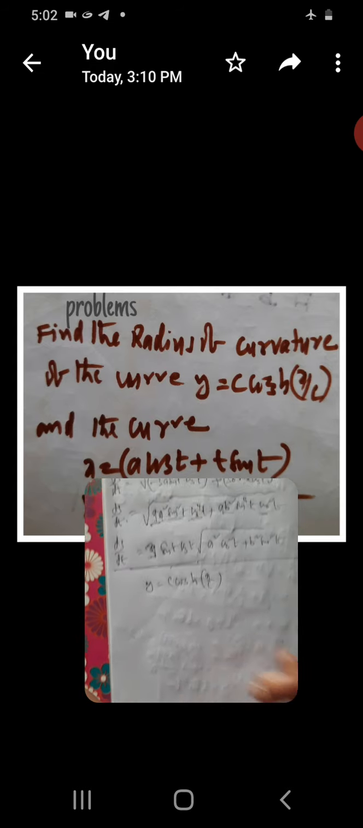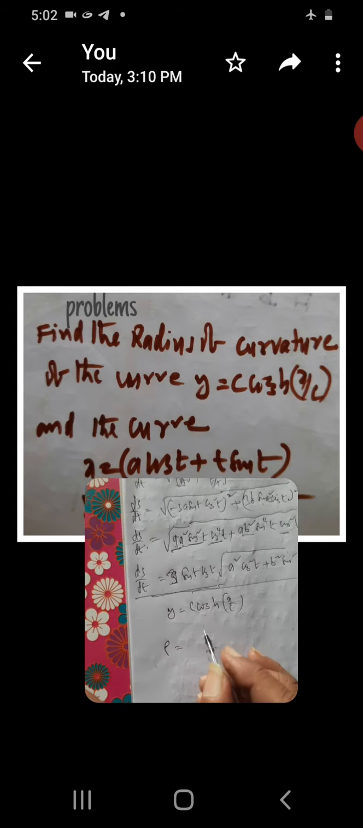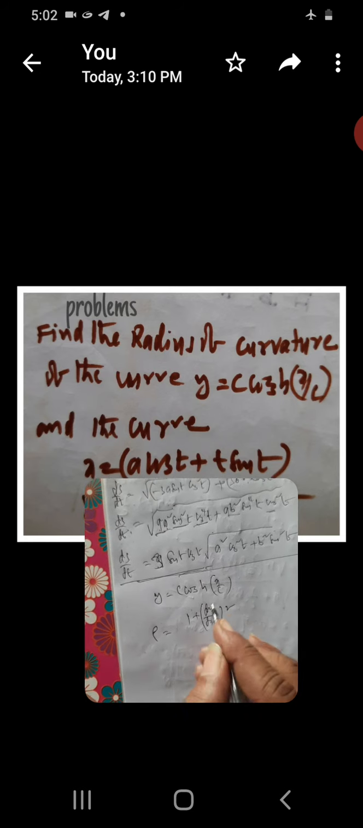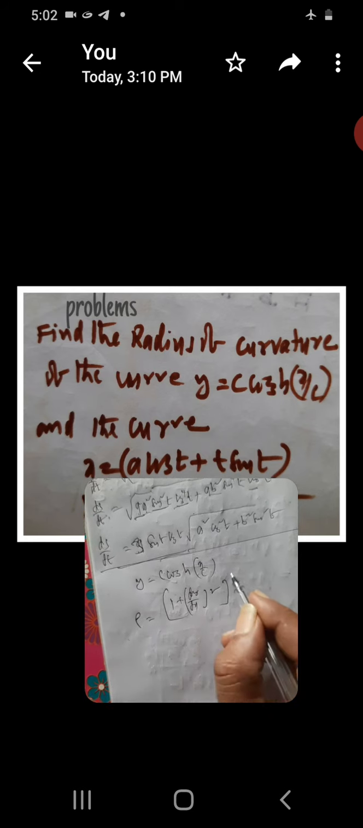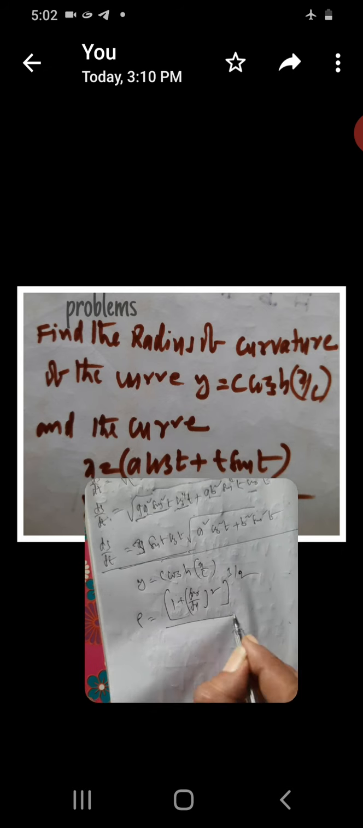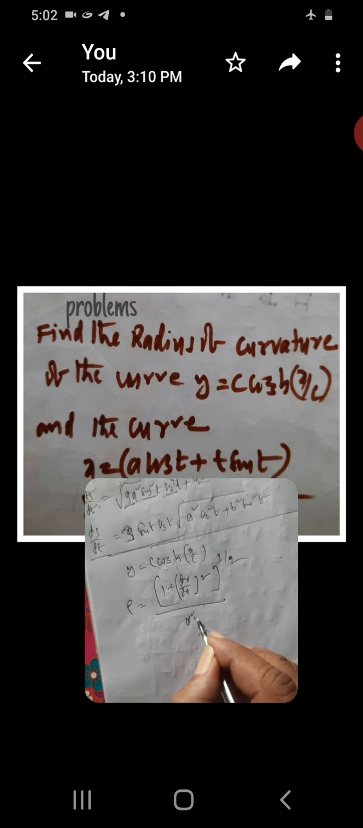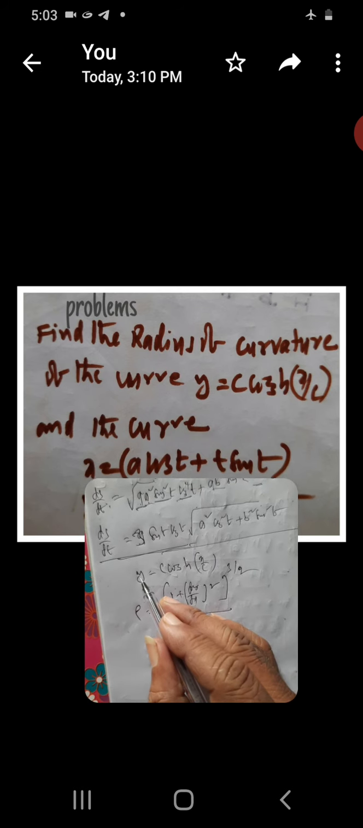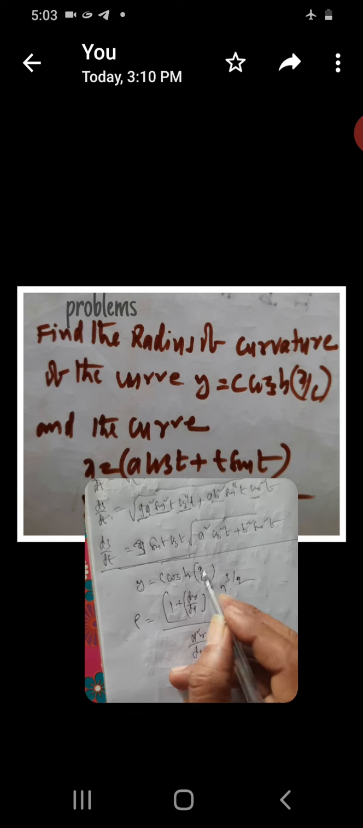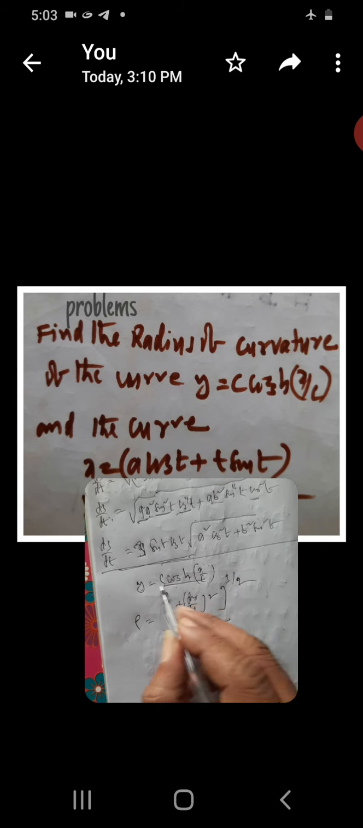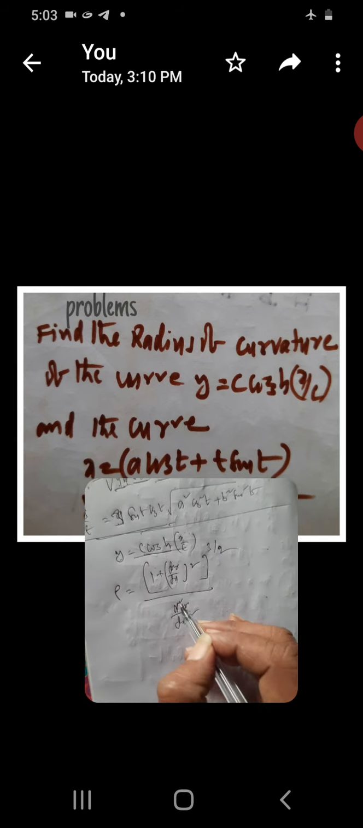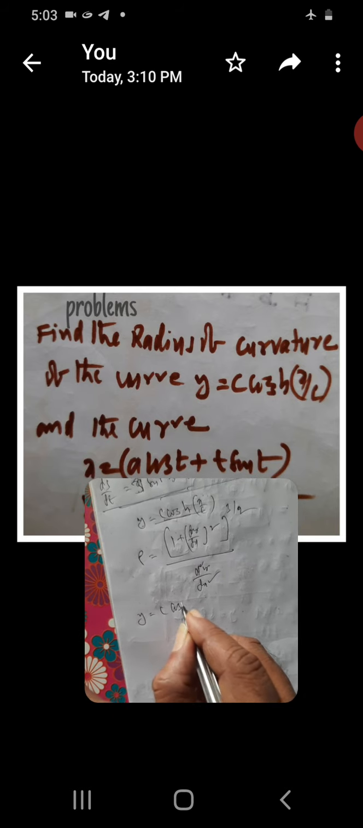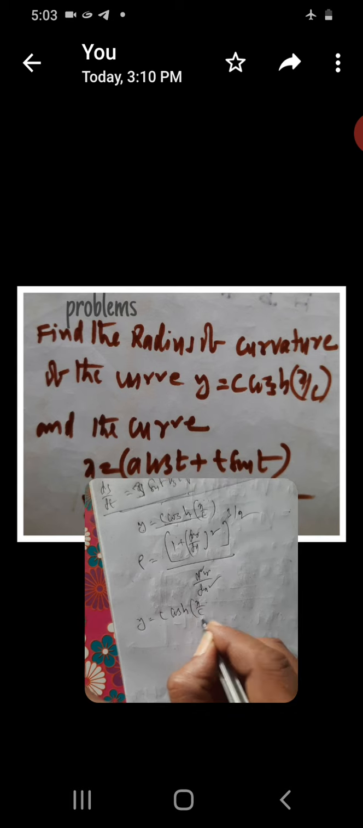Rho, the radius of the curvature, is equal to 1 plus dy by dx whole square, whole to the power of 3 by 2, by d square y by dx square. In the problem, y is equal to c cos h x by c is given. From this function you find dy by dx and d square y by dx square. Y is equal to c cos h x by c.